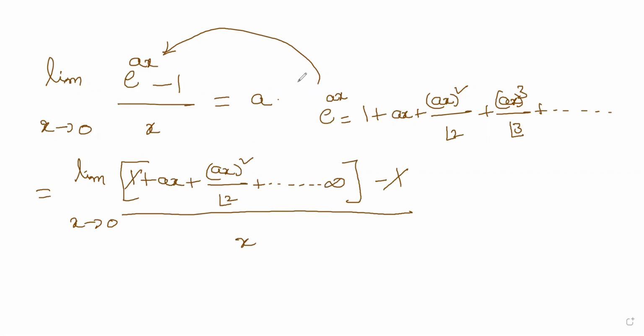You see this. So, note it. Okay. Now when you try to evaluate this, it becomes limit x tends to 0.